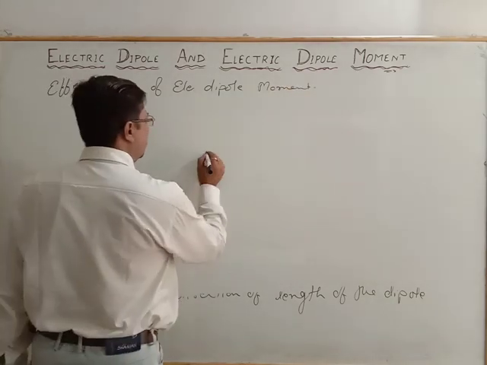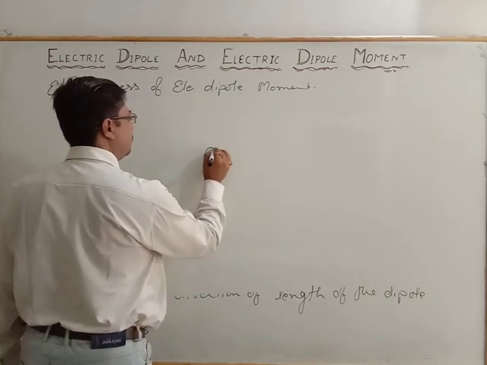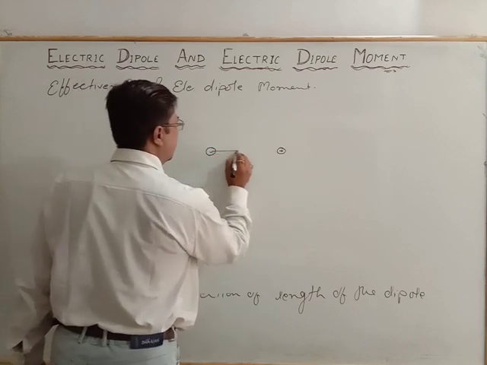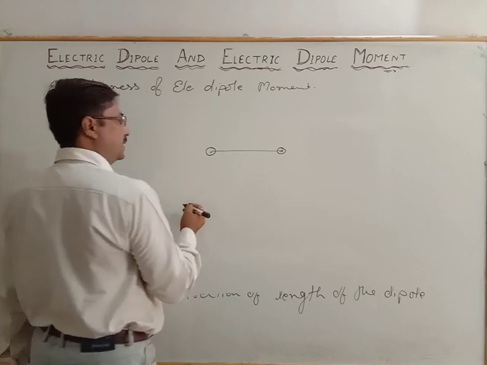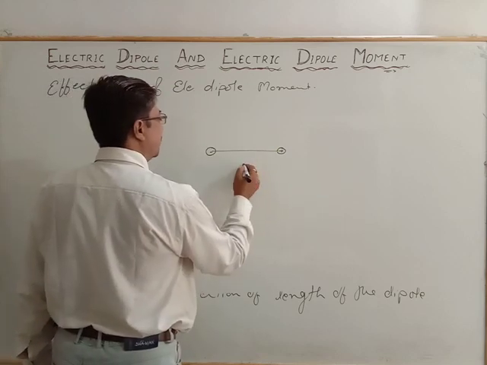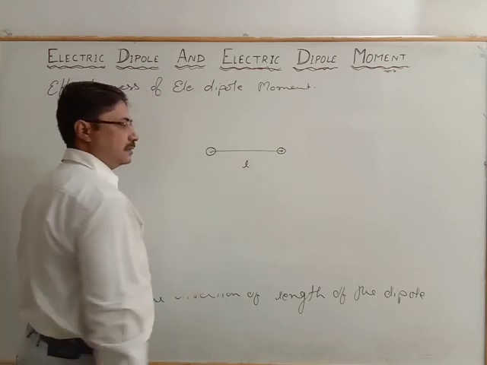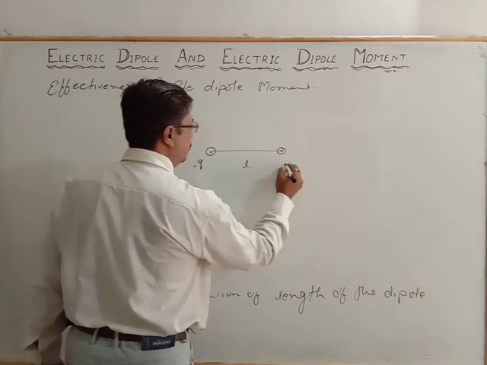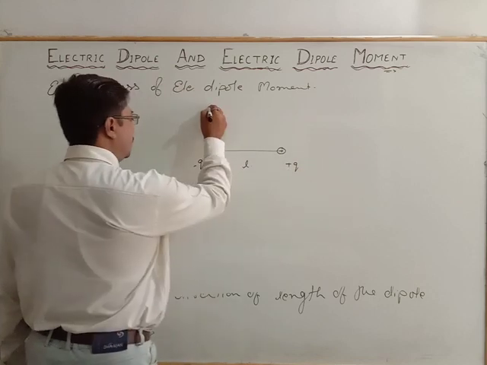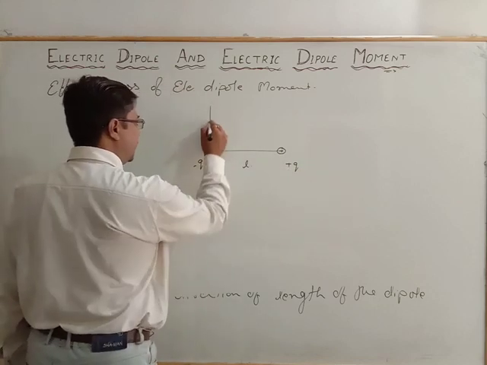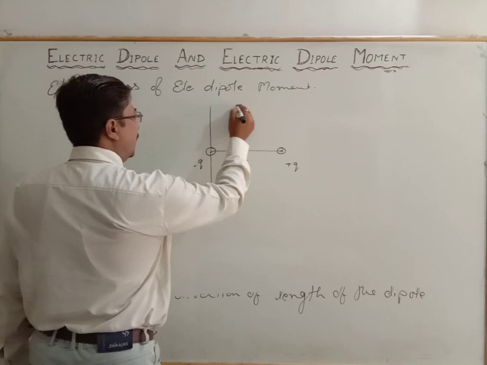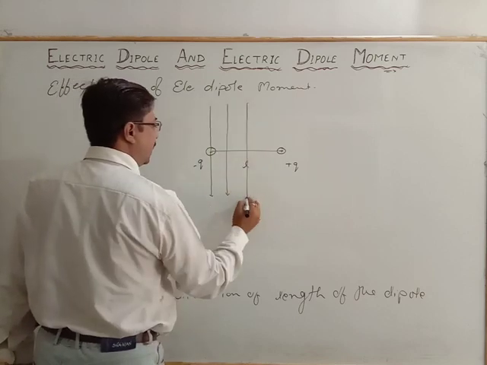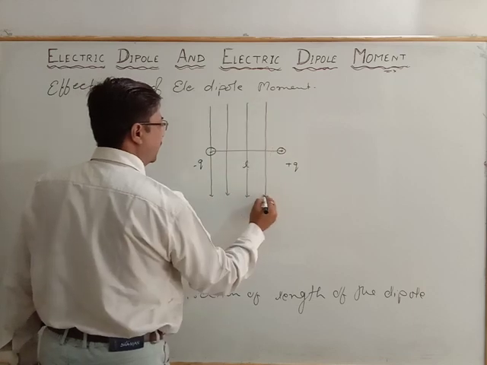Let's suppose here is the negative charge and here is the positive charge, and these are separated by a certain distance, let it be L. This charge is minus q, here it is plus q. Now suppose this is placed in an electric field and the field direction is from above to the downward direction.